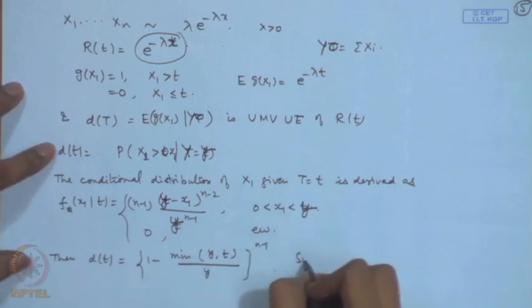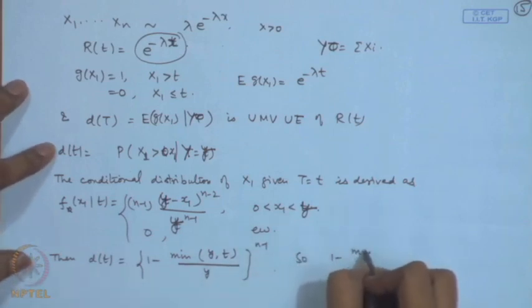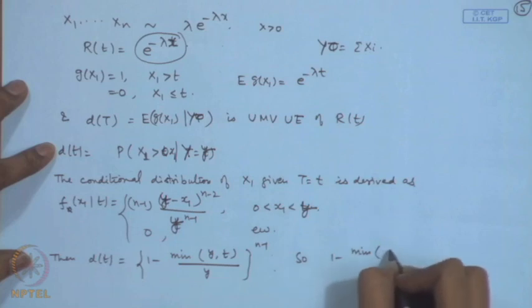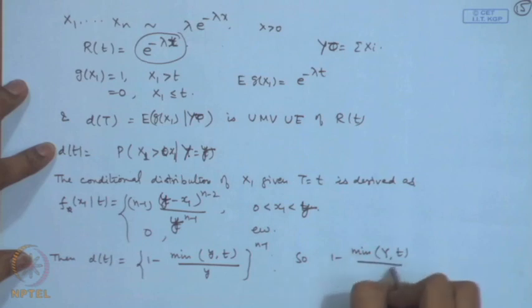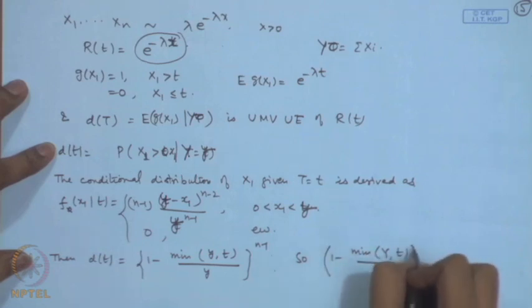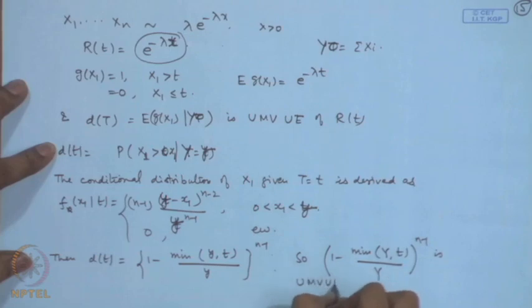So, we conclude that 1 minus minimum of y and t divided by y to the power n minus 1 is UMVU of reliability function in the case of exponential distribution.